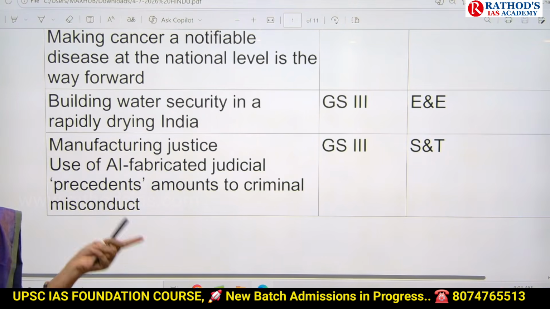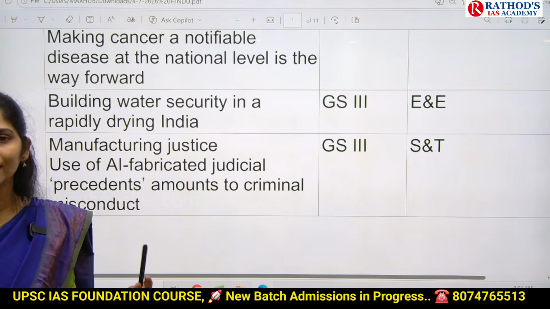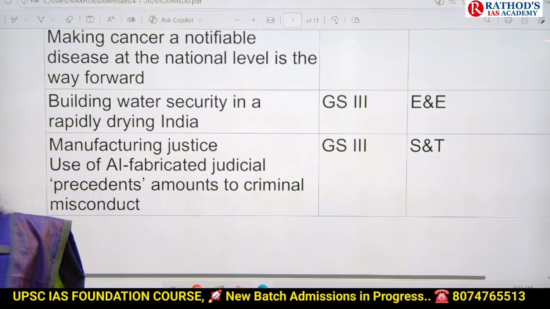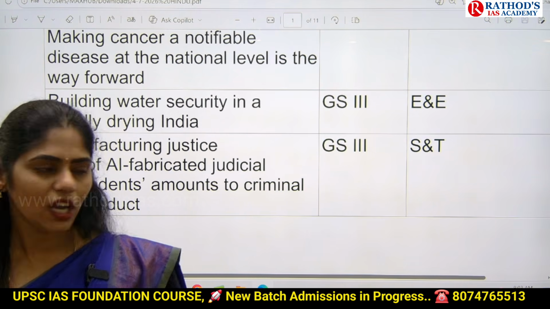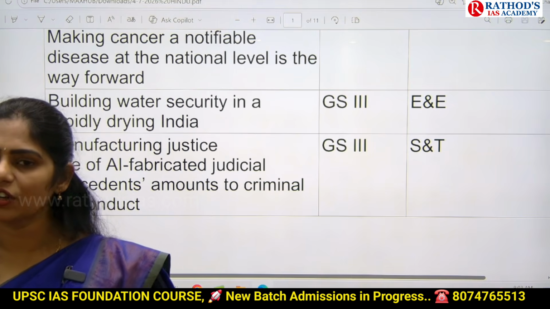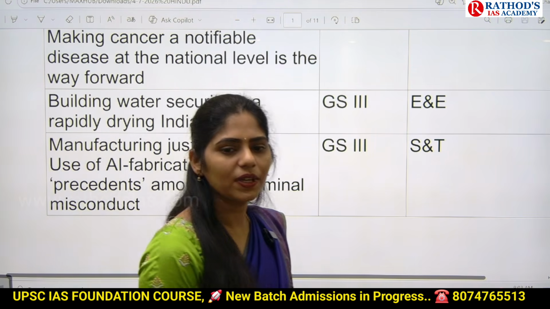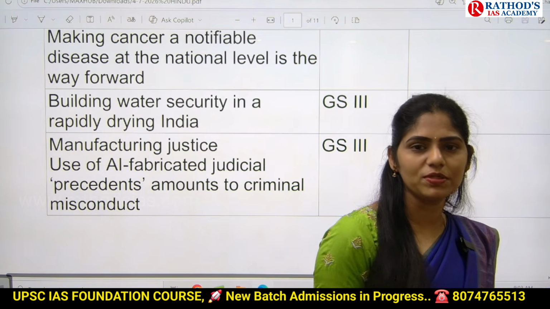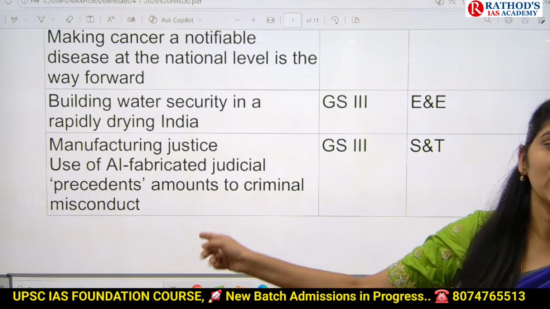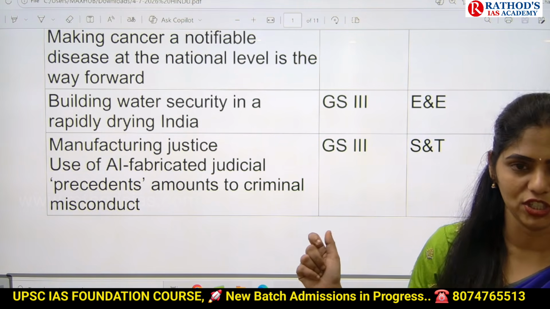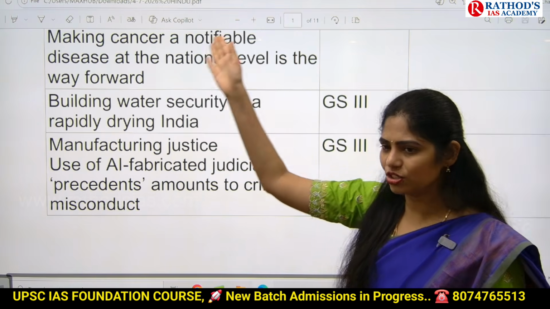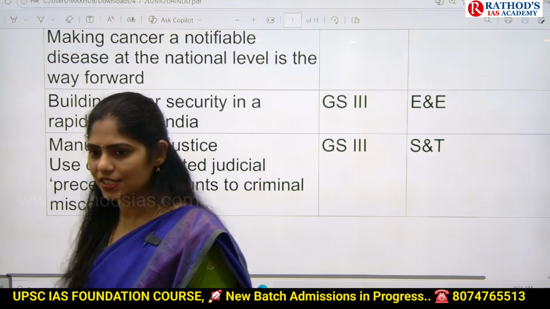Okay, we have to see this article from that point of view. Negatives of using artificial intelligence in judiciary. And this topic is important from science and technology because we are using this artificial intelligence, and even this topic is important from the polity point of view, from GS paper too, because the Supreme Court is involved here. It is a part of judiciary, right? So all these are the topics we are going to discuss in this class.